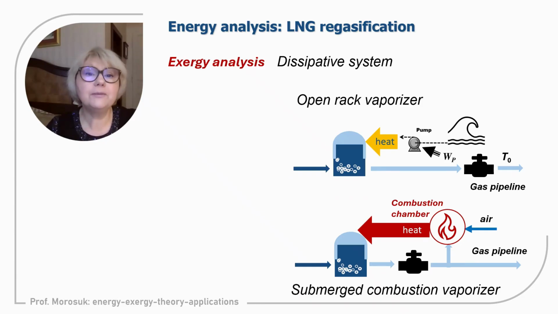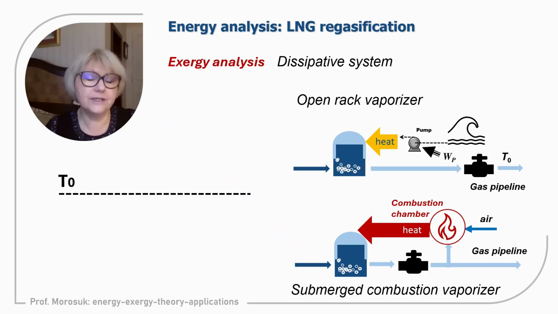Now we will proceed with exergy analysis of these two common concepts of regasification, open rack vaporizer and submerged combustion vaporizer. We always should consider the temperature of the environment, because LNG is coming with very low temperature.